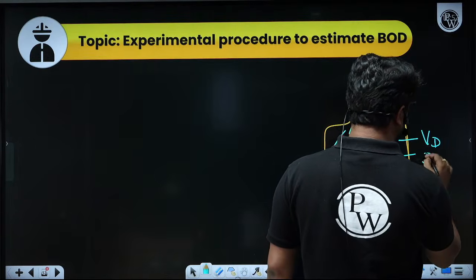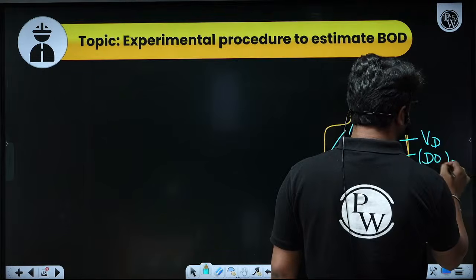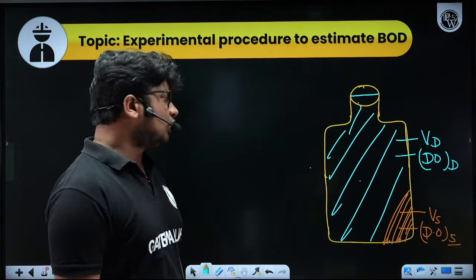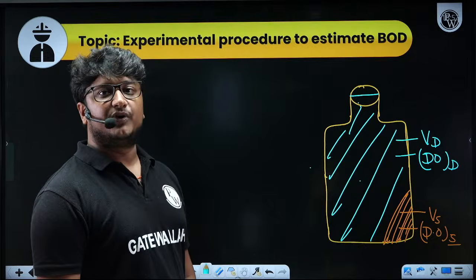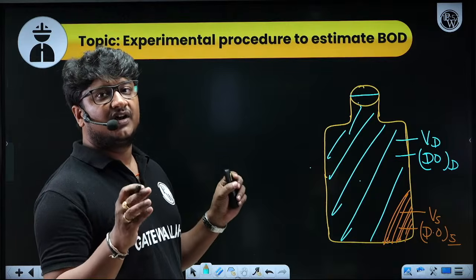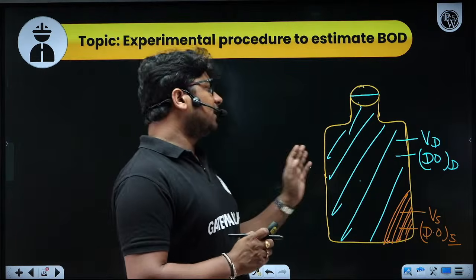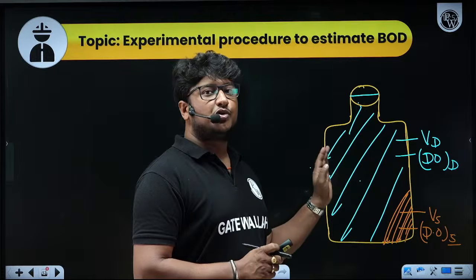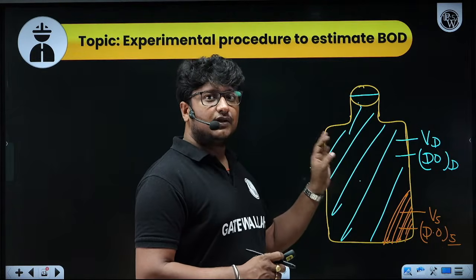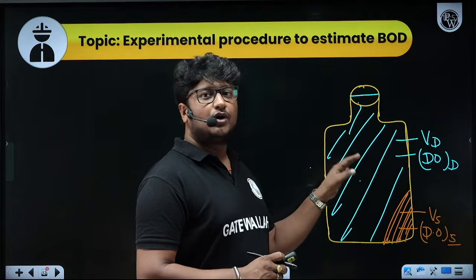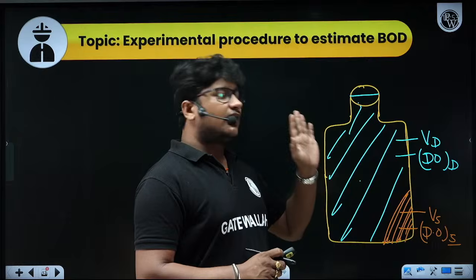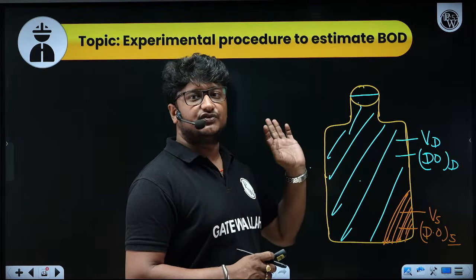At the same time, the dissolved oxygen will be very high because we have aerated this water before adding into the BOD bottle. So this water has more than enough oxygen content, but since it is distilled water, you don't have any solid content in it, either organic or inorganic. It is only aerated distilled water.